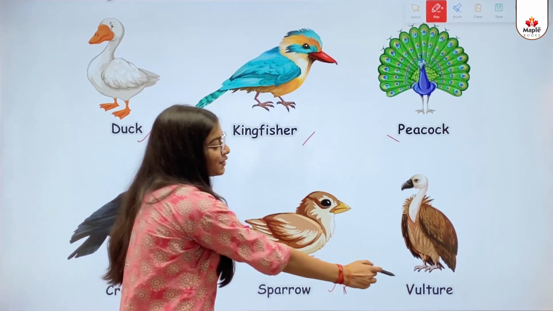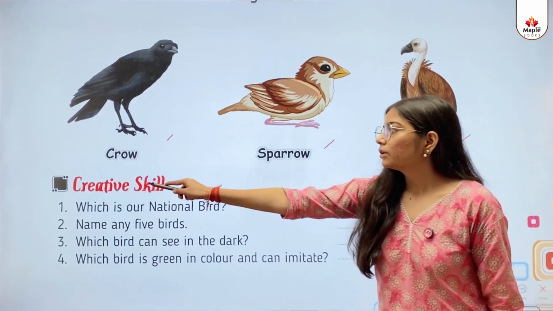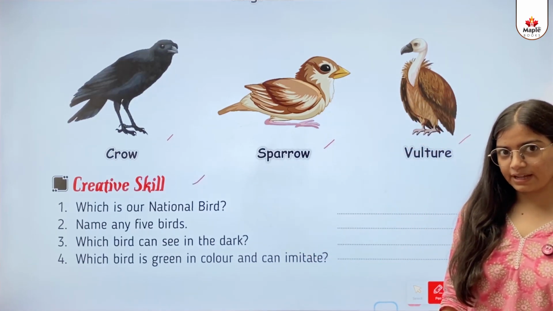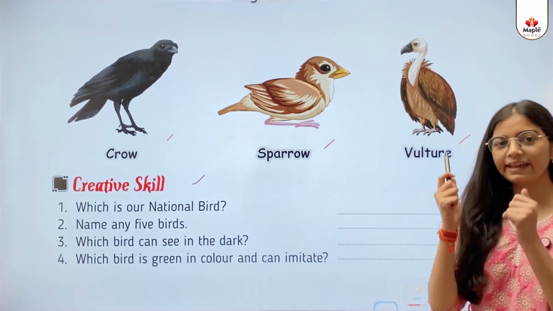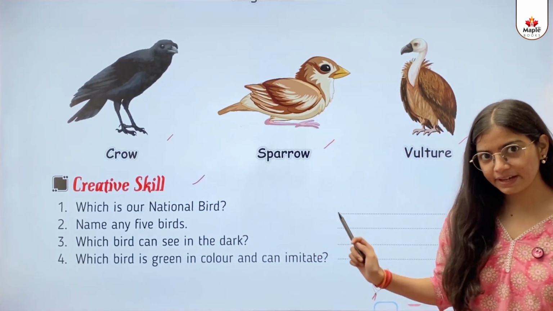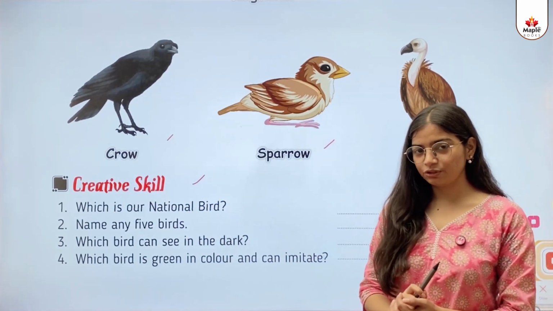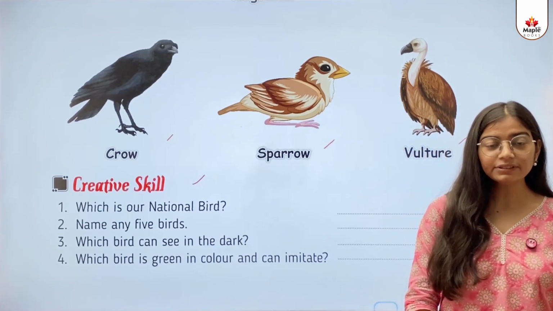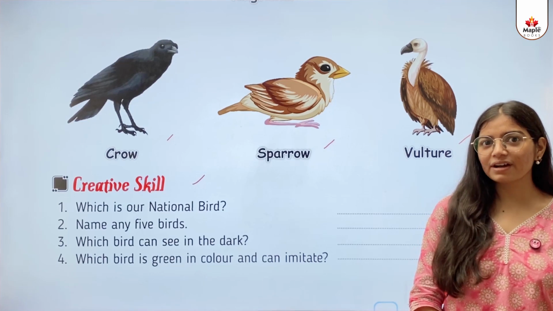This one is vulture. Creative skill. So kids, we need to answer some questions. So let's begin. First, which is our national bird? So kids, यहाँ पर हमें क्या पूछ रहे हैं कि हमारा national bird कौन सा है? So the answer is peacock.